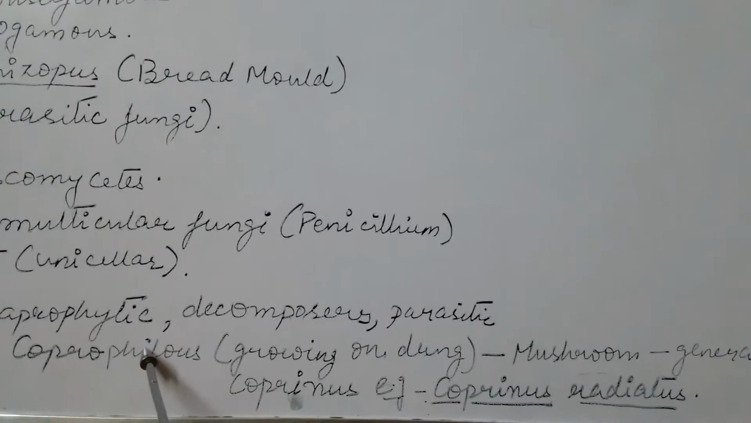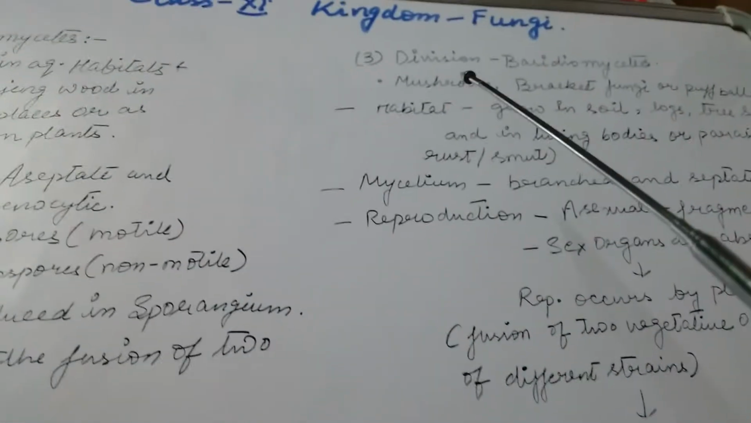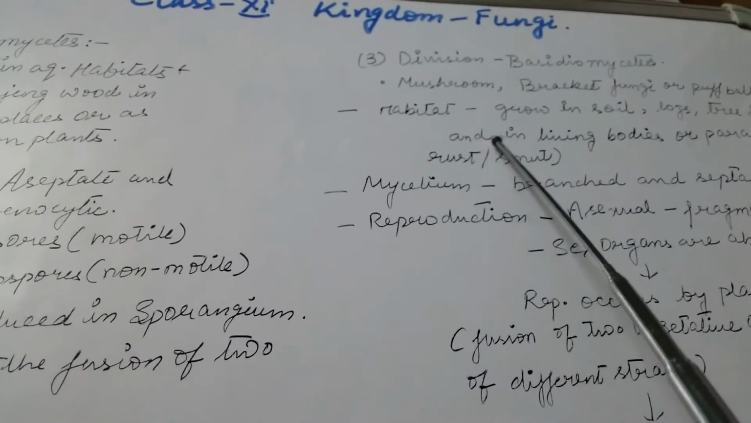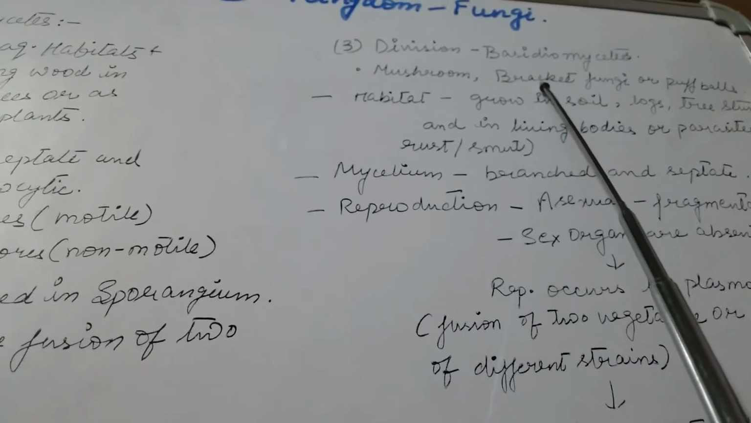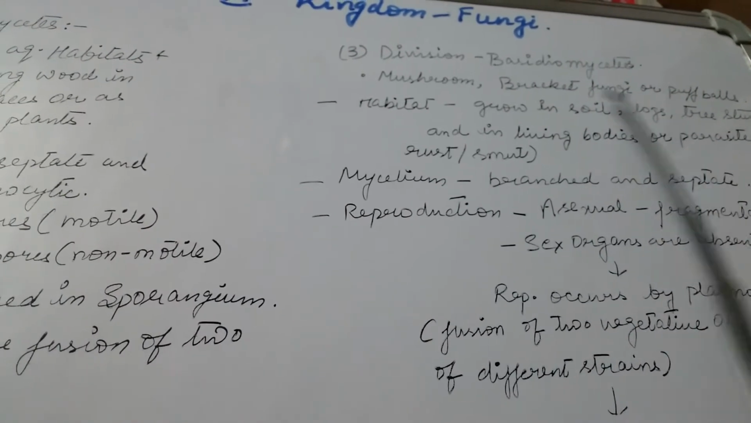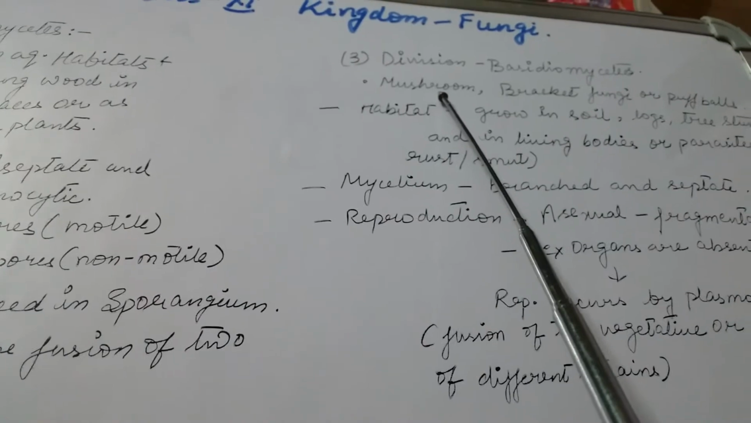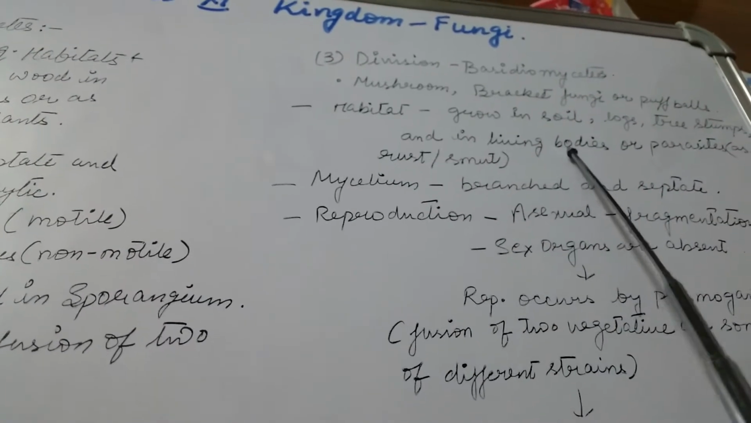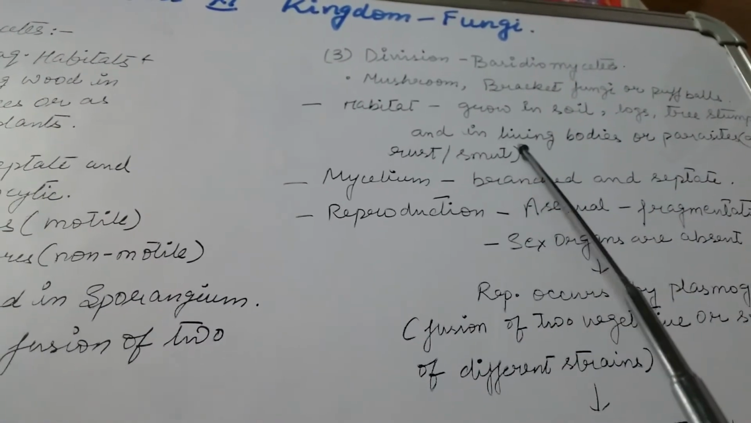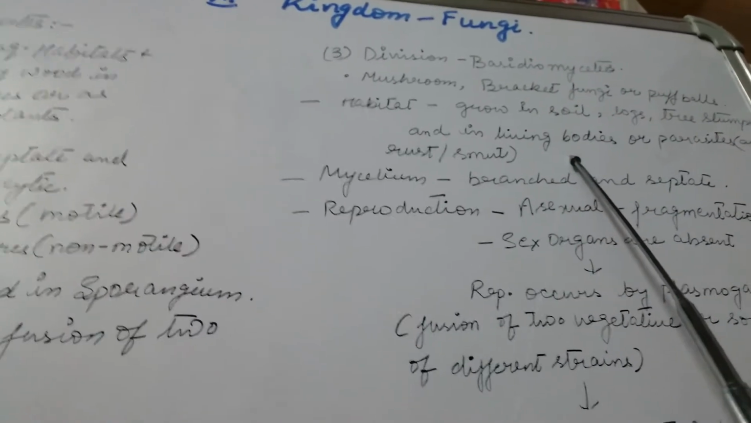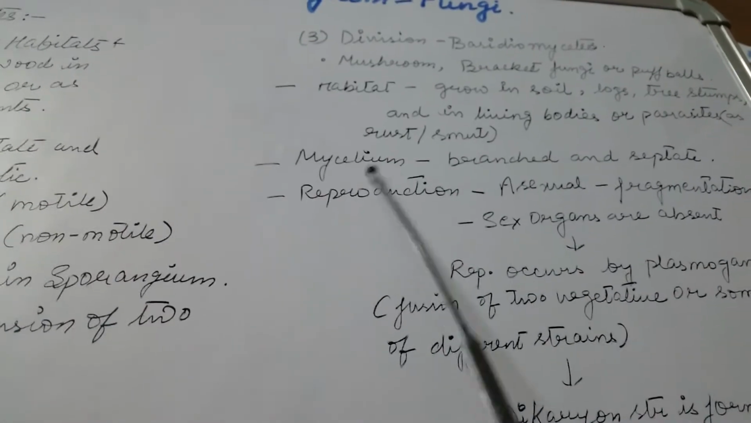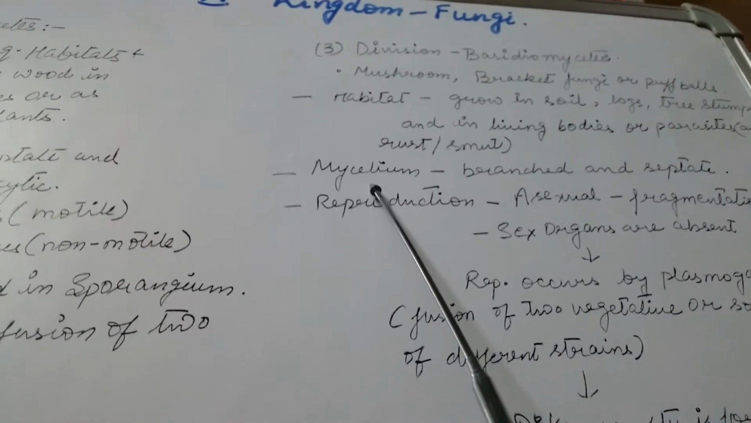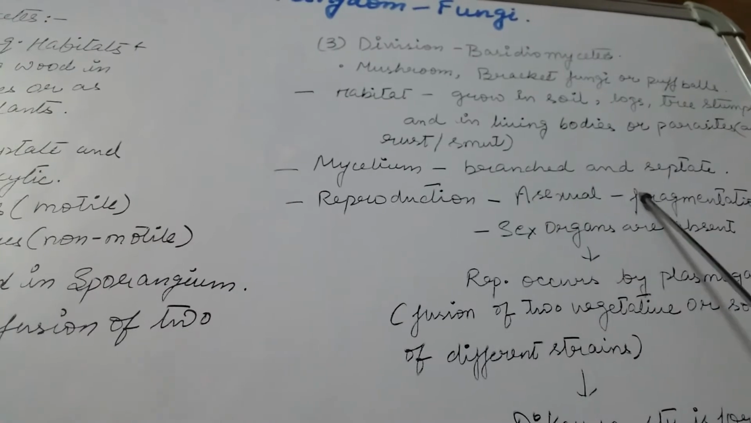It includes basically the mushroom genus Coprinus, and an example of coprophilous fungi is Coprinus radiatus. Now coming to the next division, that is Basidiomycetes. Basidiomycetes include the bracket fungi or the fungi with puffballs, for example mushroom. They prefer to grow in soils, logs, tree stumps, and in living bodies as parasites, and they even live as rust and smut. The mycelium of Basidiomycetes is branched and septate.